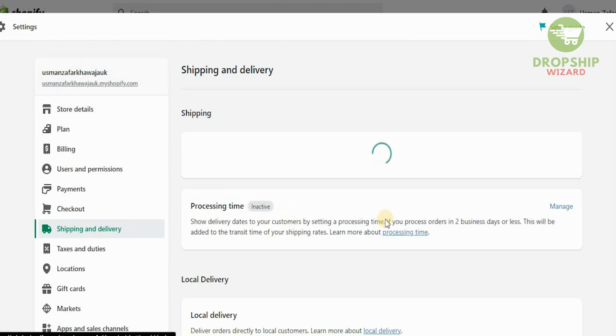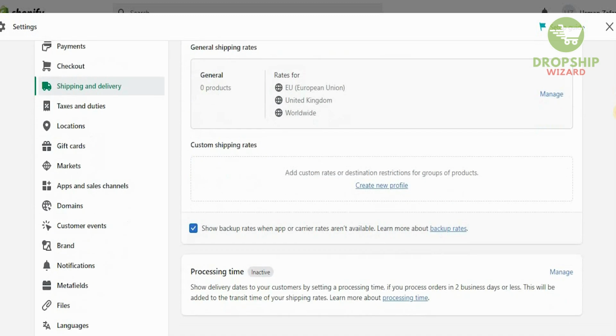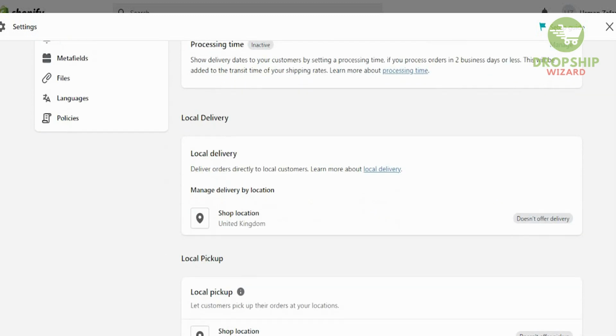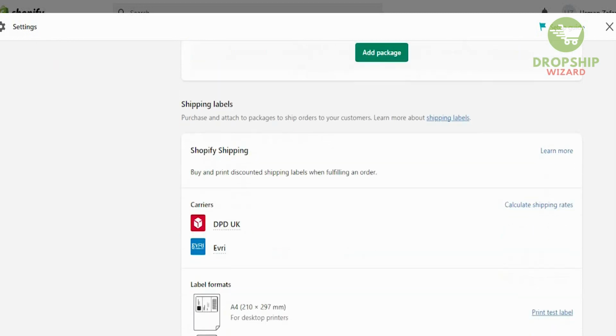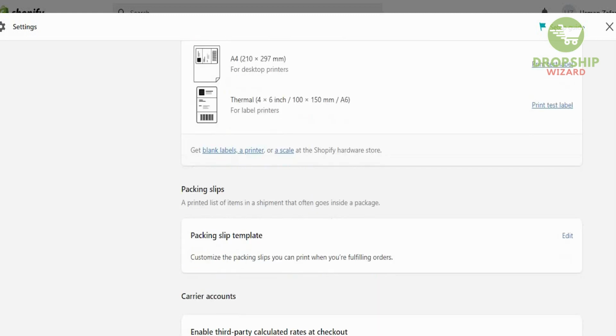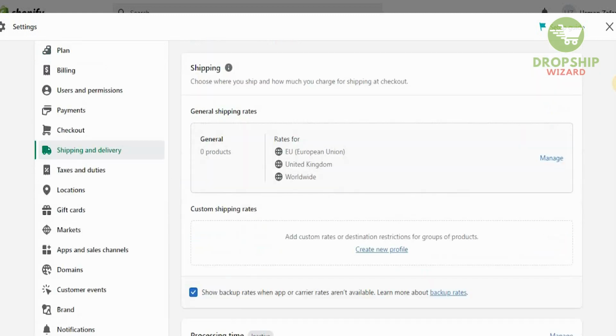The same goes for shipping and delivery, guys, because you've got to make sure that you're delivering and creating every single element in the right methodology. As you can see over here, all these elements are available, shipping is available as well, the packing slips are available, and the carrier accounts are available. So all of these things are already set. Now we have to head to the markets.